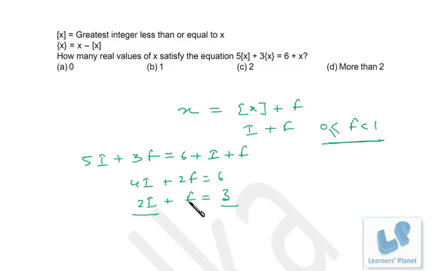Integer plus fraction cannot produce an integer, so f has to be 0. Now if f is 0, then 2i is equal to 3, that means I is equal to what? 3 by 2, and 3 by 2 is what? It's a fraction, and we are having I, that means it should be an integer, right? So we don't have any solution for this equation, right? So no real value of x will satisfy this equation. I hope you are clear.